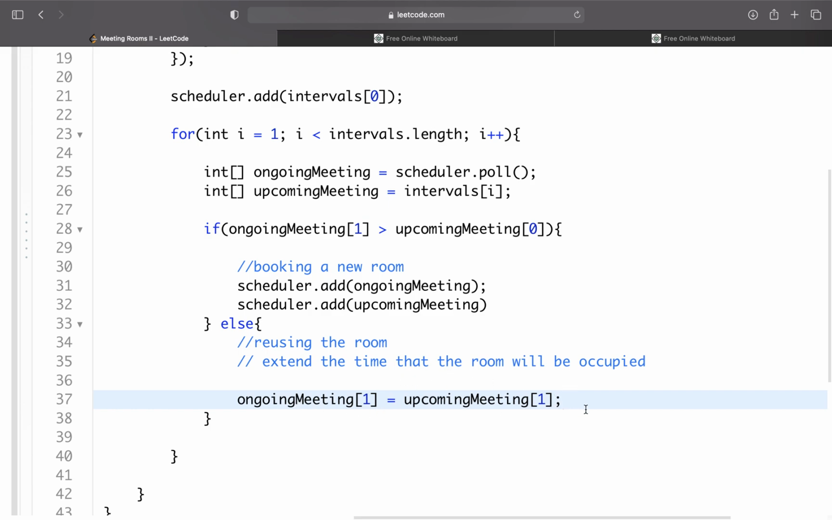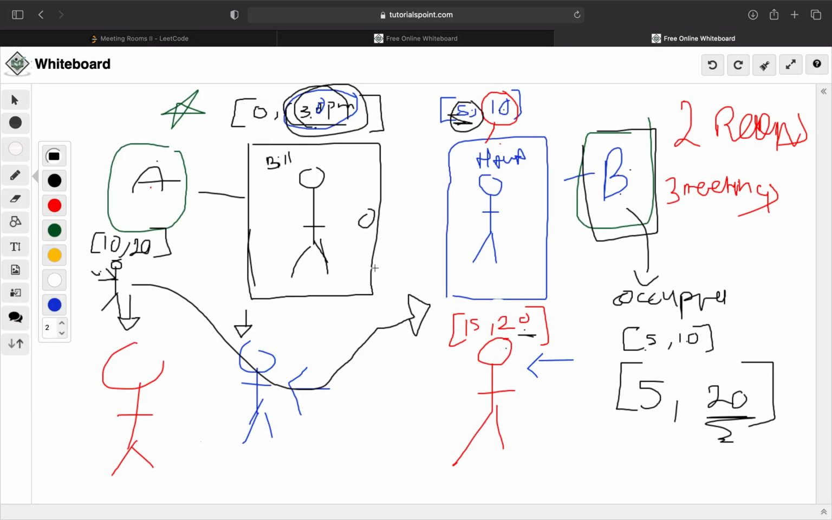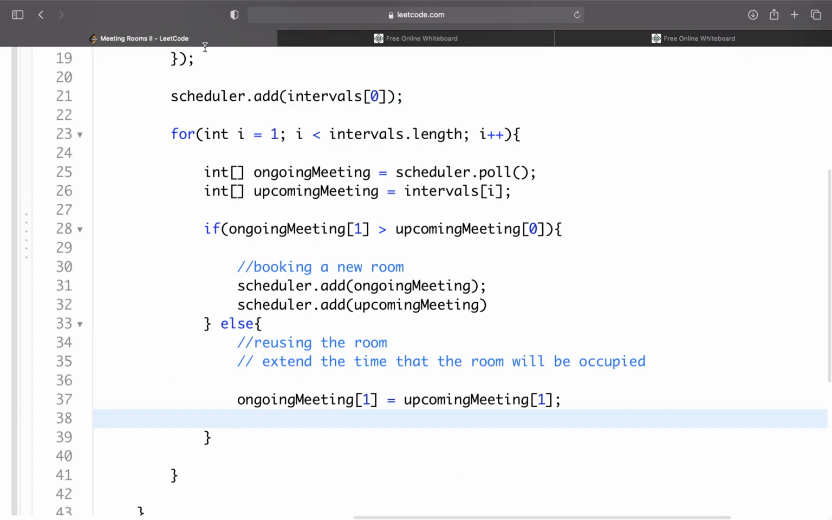Oh my god, that was a lot of talking. I really hope that made sense. I don't know what better way to explain this, but just think about it. Since somebody is waiting in line for this room, we want to update how long this specific room will be occupied so that somebody here doesn't come and try to take the room when there's already other people in line for the room. So I'm hoping that makes sense.